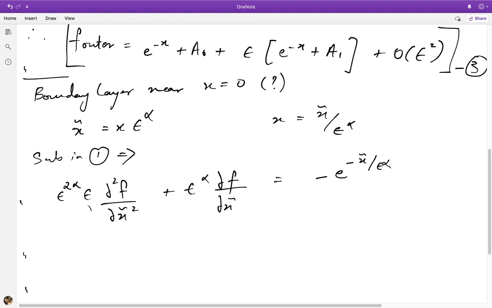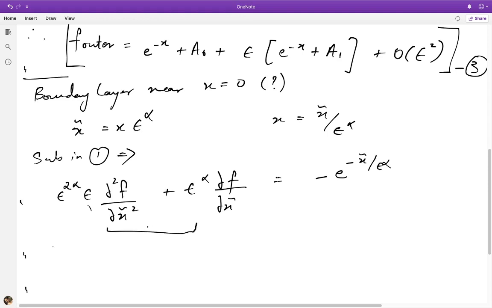Now if you look at the form of the right hand side, because of the exponential form, this term involves all orders of epsilon. So it's not feasible to think that we can balance this term with the right hand side, because of its exponential character. So we decide as a starting guess to try and balance the second order term with the first order term.